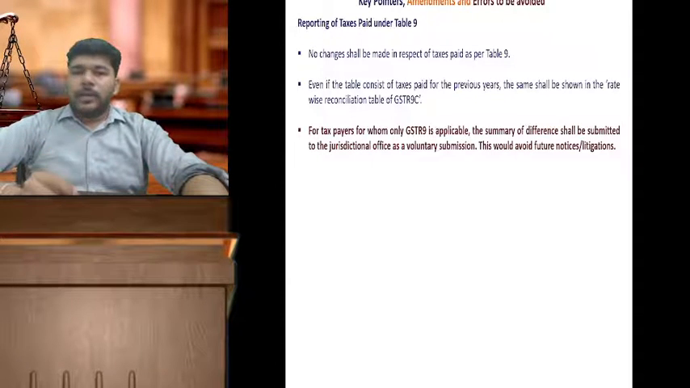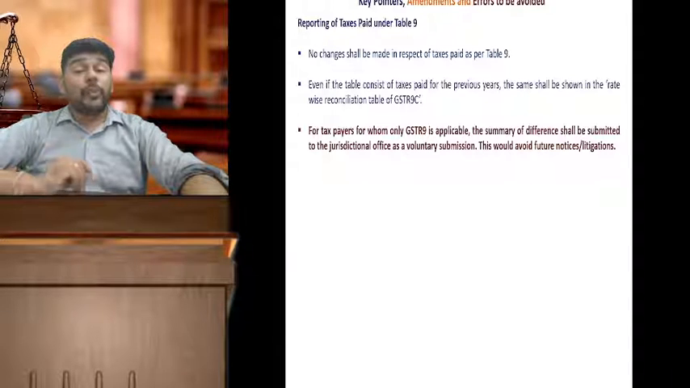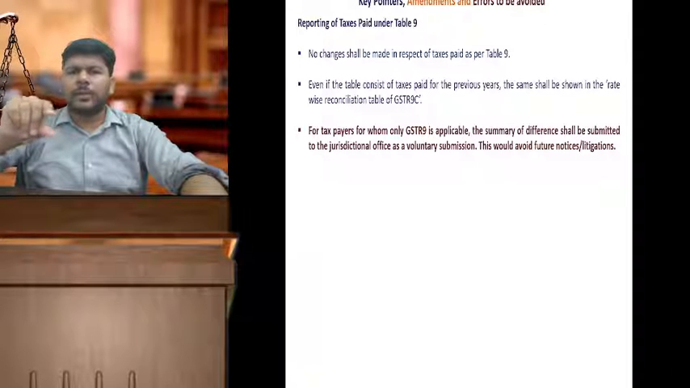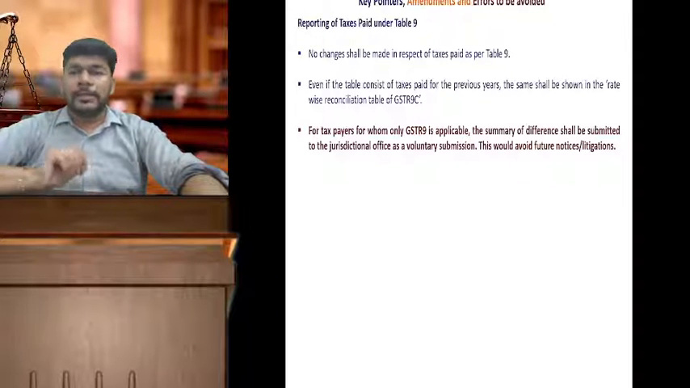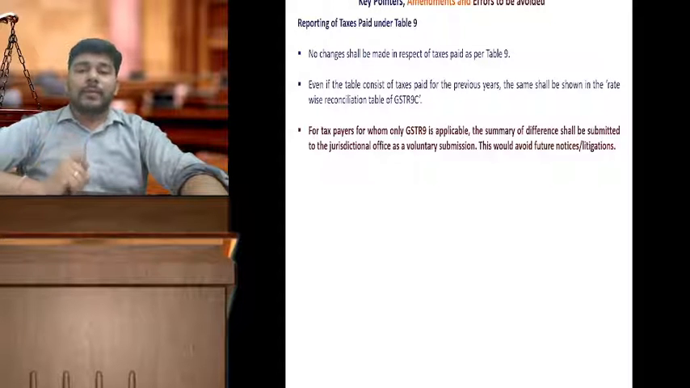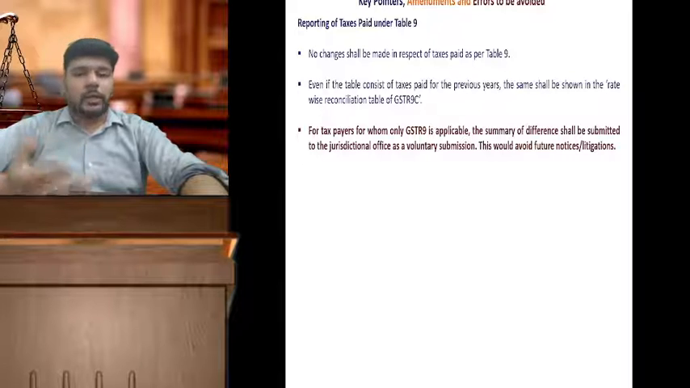No changes shall be made in table number 9. If the table consists of tax for the previous year, then that should be specifically disclosed in your GSTR 9C. You have a table for rate-wise reconciliation; you can show it over there separately. For those taxpayers for whom only GSTR 9 is available, the summary of difference shall be submitted, like I said, by way of a voluntary letter.